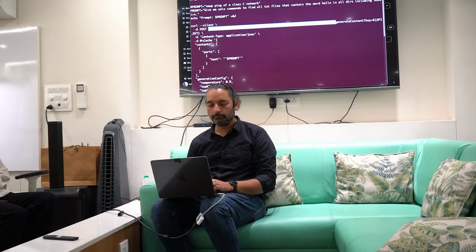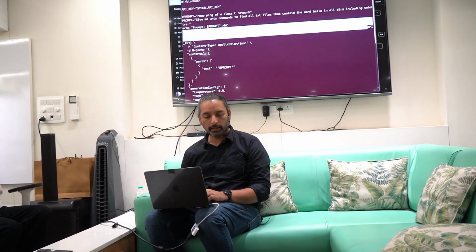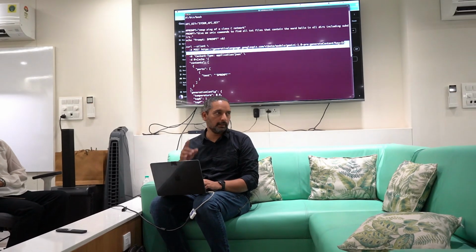So in the code it says curl, and the silent flag doesn't give me too much information about the input output. It sends a request to this URL, which is the Google URL, with an API key that is provided by AI Studio. Later, when Punita is doing the workshop, she will show you how to get it. I've already got that API key and I've put it in there. Then this is the question that I want to ask, which is the prompt. The prompt right now is give me Unix commands to find all text files that contain the word hello, something. Anything in English, I've just made it a little complex.